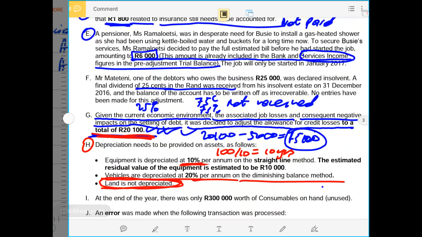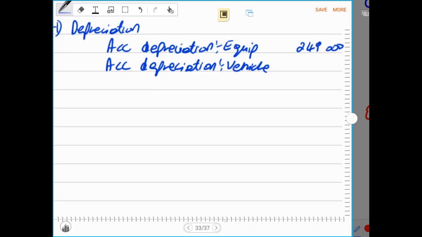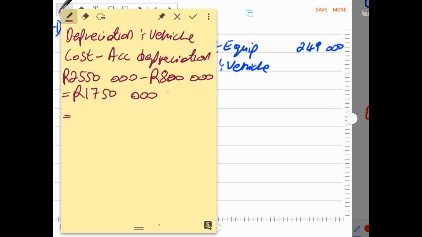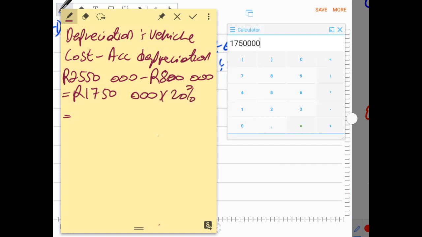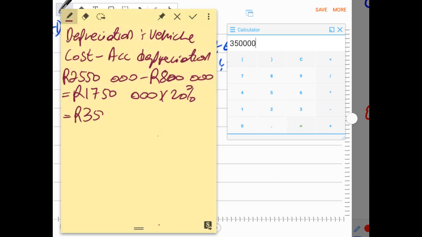If it's useful life, we divide. And we are given a percentage, which is 20%. So we multiply by 20%, and it gives us 350,000 rands, which is the depreciation for the year.